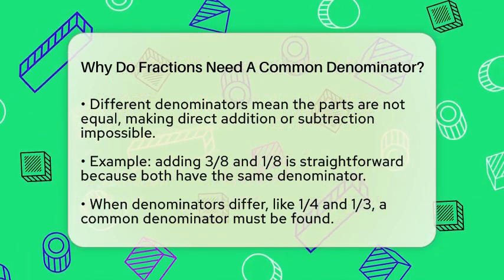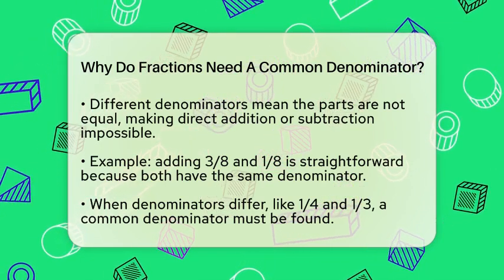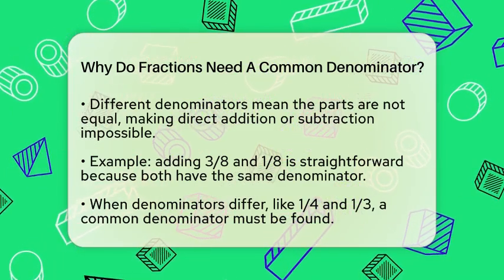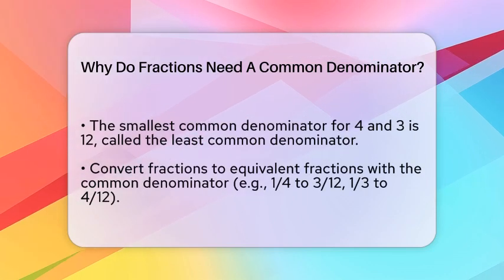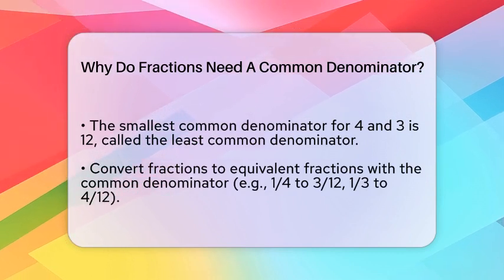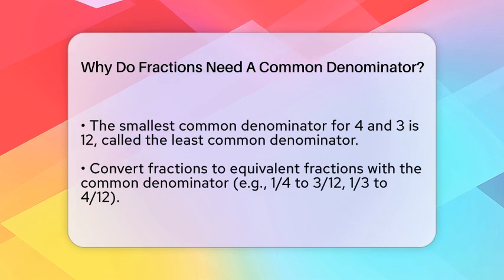To make the fractions comparable, you convert each to an equivalent fraction with the denominator 12. 1/4 becomes 3/12, and 1/3 becomes 4/12. Now, you can add the numerators, 3 plus 4, to get 7/12. This process makes sure you are adding parts of the same size, which is essential for accurate calculations.